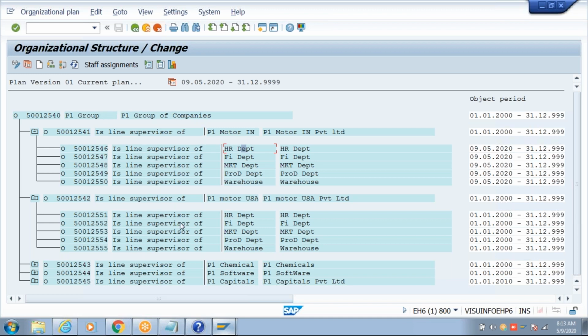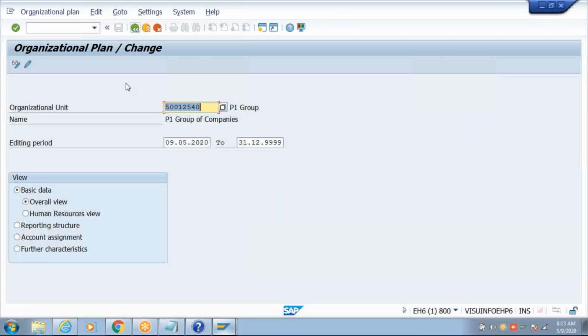Tomorrow you learn the hierarchy of positions. Every org unit has its own set of positions. Yes or no? We need to create positions for each and every org unit. Once we create positions, then we need to define a hierarchy among the positions. So that's what you will be learning. For today, just create the organization structure using a simple maintenance method, only the org units.